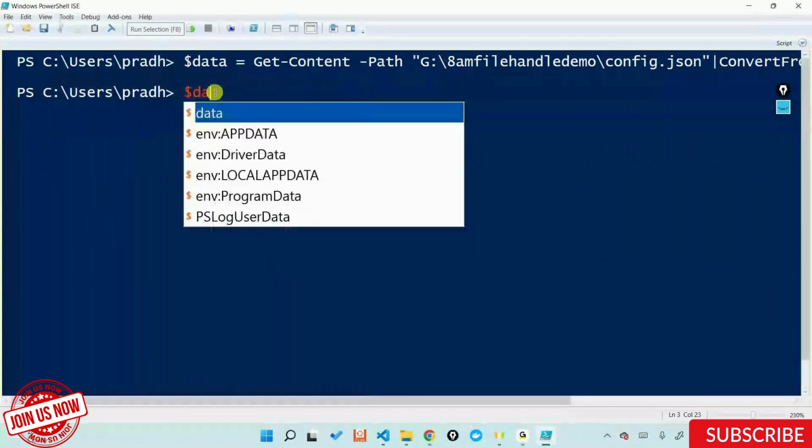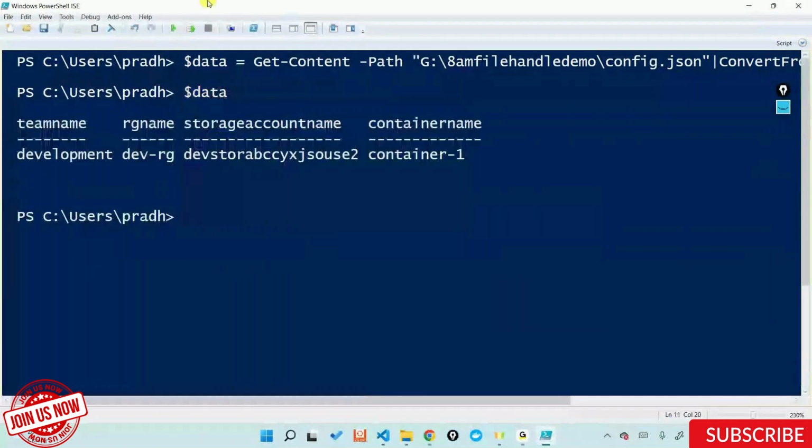If I do a $data, now I have a key value pair that is coming right now. So it's telling team name, RG name, storage name, container name. All the key value pairs that you have declared in the form of a JSON are now converted into PowerShell language, representing it in the form of a key value pair.